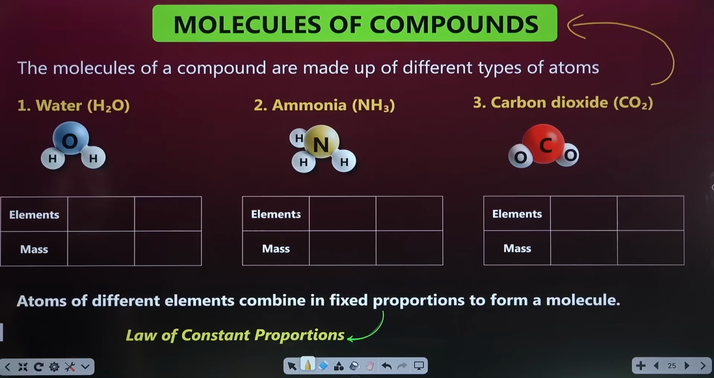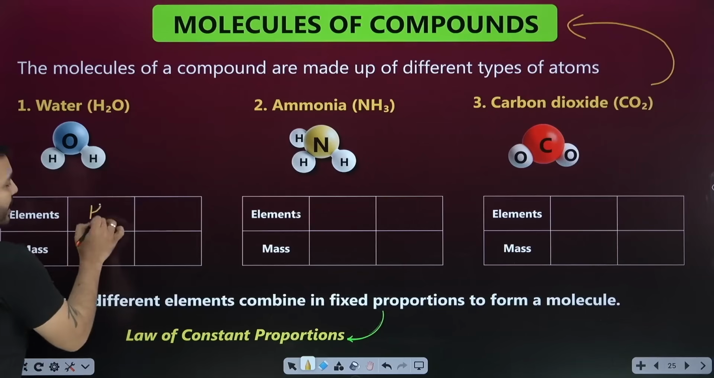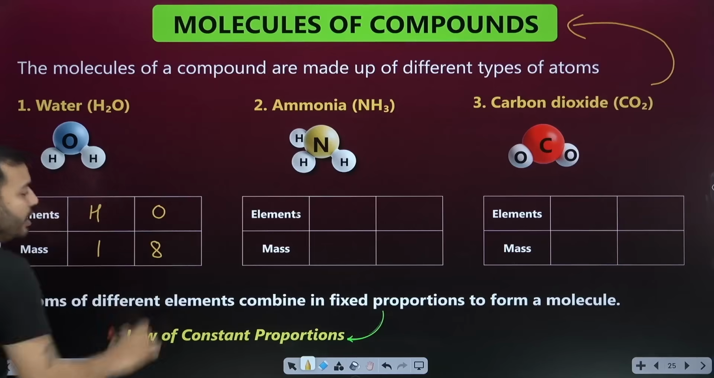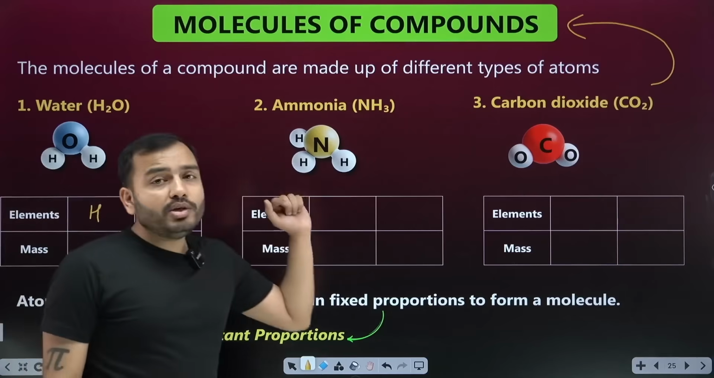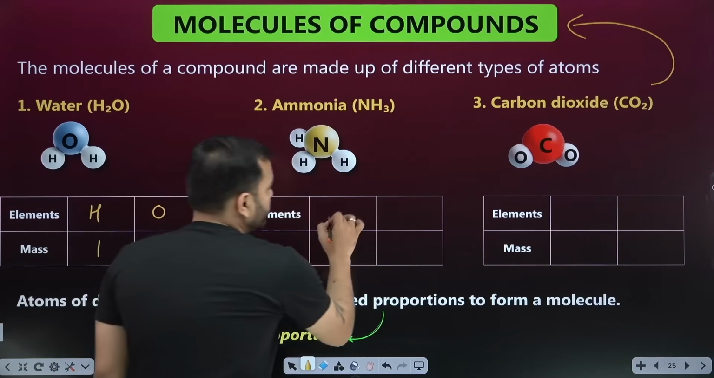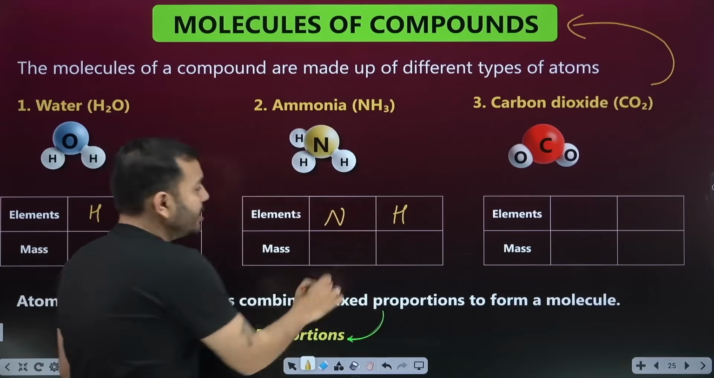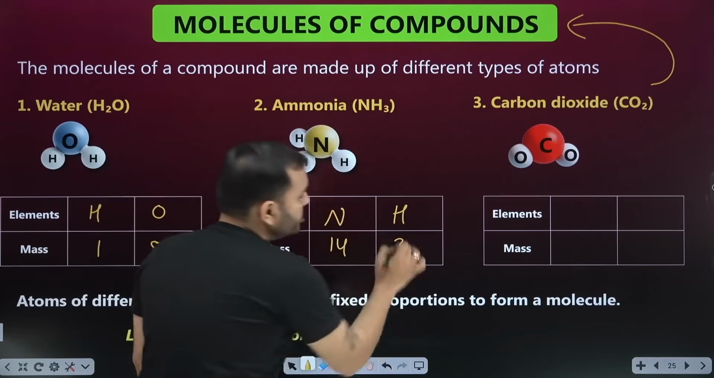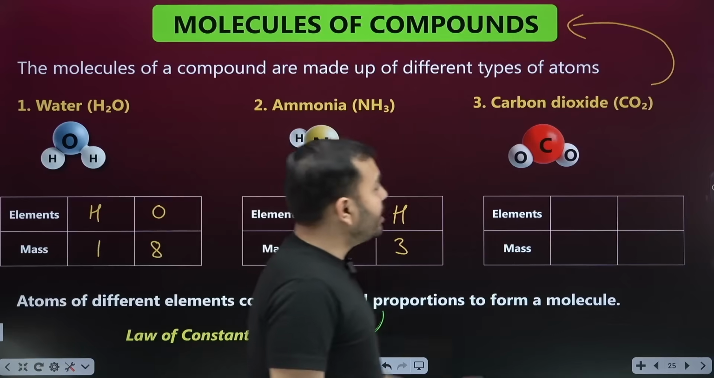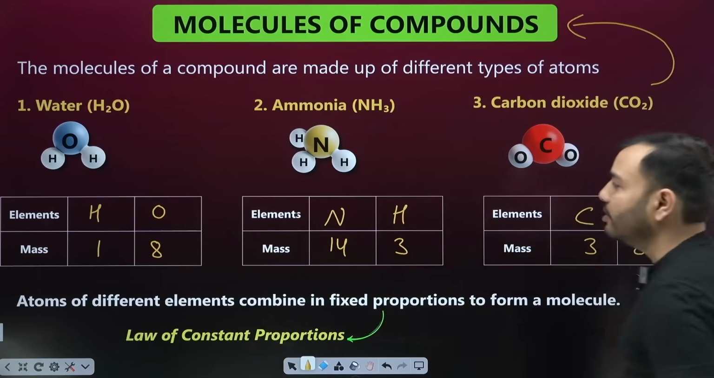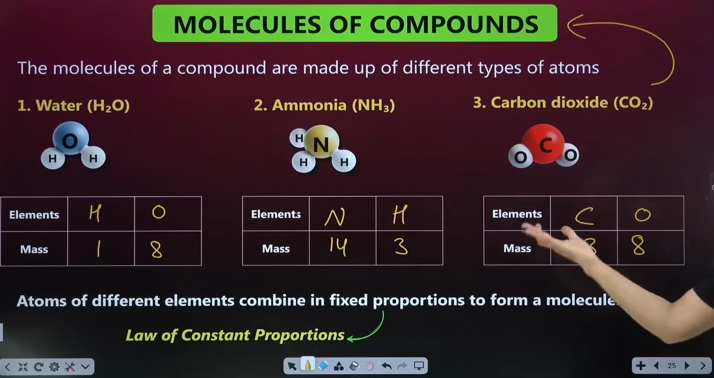Remember? So look here, if I took water, what elements is water made of? Hydrogen, oxygen. And what would the ratio of their masses be? 1:8 always. Ammonia is made up of what elements? One is nitrogen, another one is hydrogen. What would be the ratio of mass? It should be 14:3 here. What is here? Carbon and oxygen. Do you remember the ratio of mass? 3:8. So these three, remember them if possible.